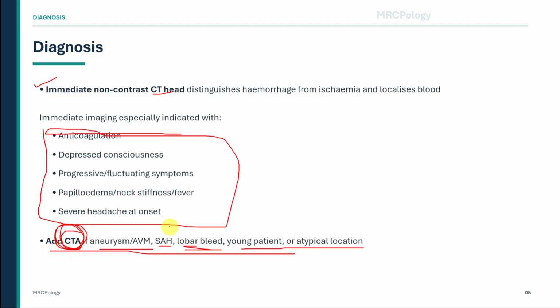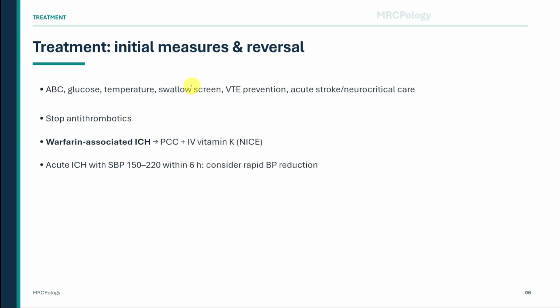Management begins with resuscitation and preventing secondary brain injury. Assess airway, breathing, and circulation. Check glucose because hypoglycemia can mimic neurological deficits. Treat fever, assess swallowing, and manage the patient in an acute stroke or neurocritical care setting. VTE prevention is important, but early mechanical prophylaxis is usually preferred until bleeding risk is clarified.